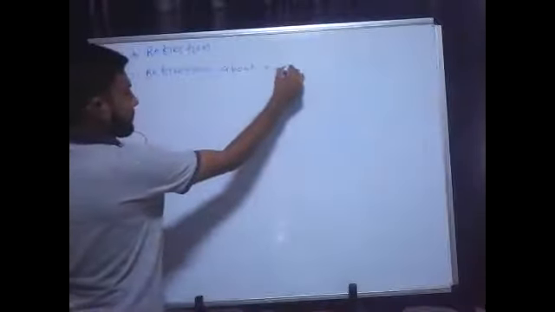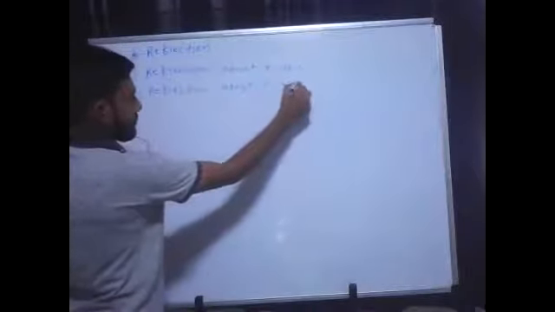So now there are 4 types of reflection which are available. Number 1 is reflection about x-axis. Type number 2 is reflection about y-axis.